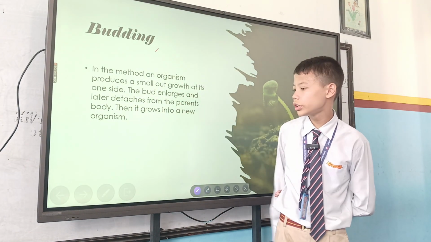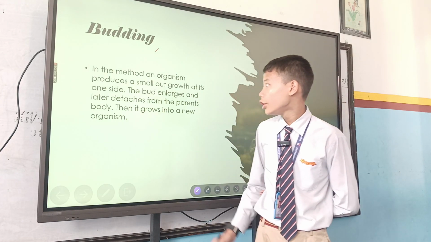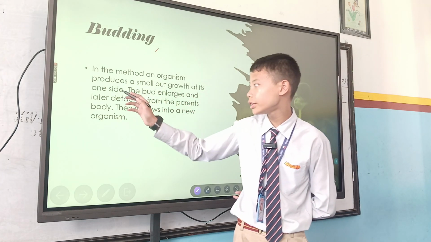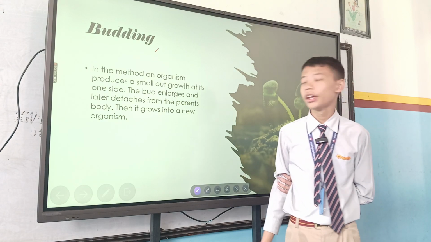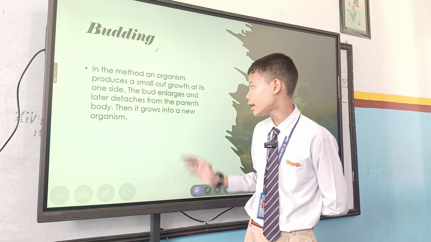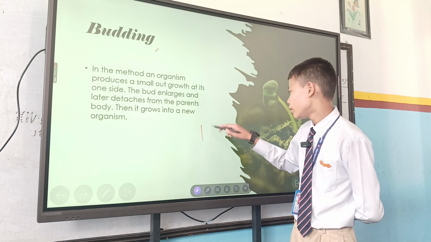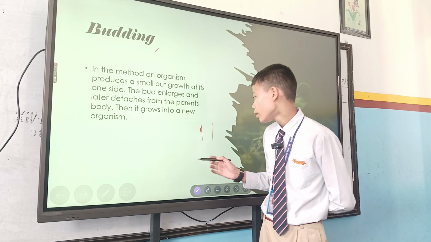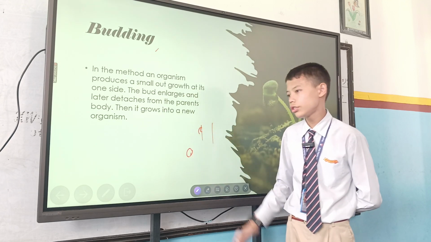Budding is the next process, another method of asexual reproduction. In this method, an organism produces a small outgrowth at its one side. As you know, budding is common in plants. The bud enlarges and later detaches from the parent's body. Then it grows into a new organism. A bud in a plant grows at the side of the plant near the stem or the branches. That bud later on detaches from the plant and grows into a new organism.